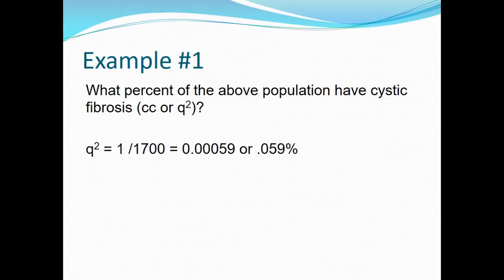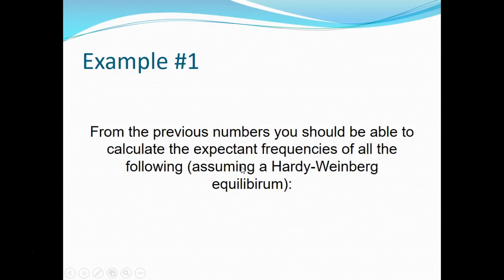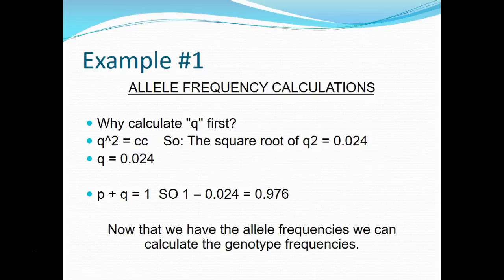So Q squared is 0.00059 on your calculator. If you took the square root of this number, you would then have Q. That's exactly what we're going to do. We take the square root of 0.00059. When you do that, you get 0.024. So that is Q. And remember, Q is the frequency of the recessive allele.